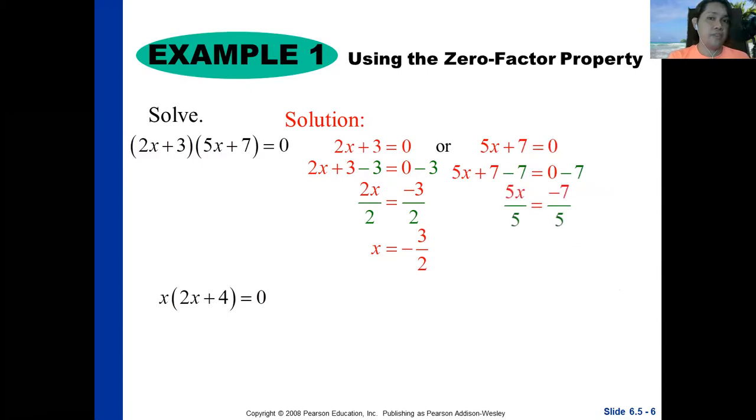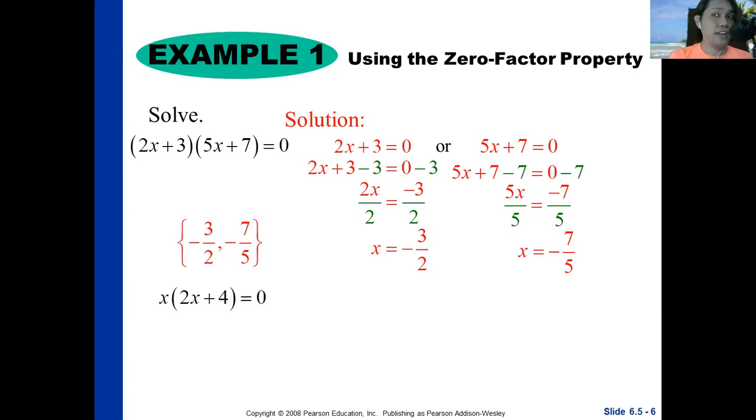So we have 5x is equal to negative 7, then divide both sides by 5. So your x now is equal to negative 7 over 5. In short, the roots or the solutions of the given equation are negative 3 halves and negative 7 over 5.